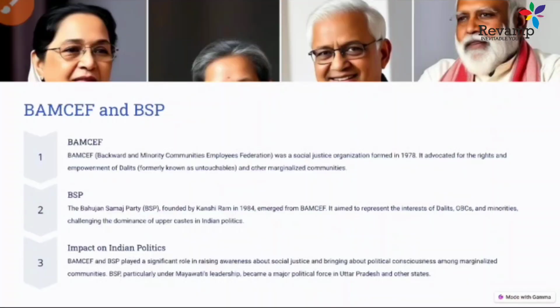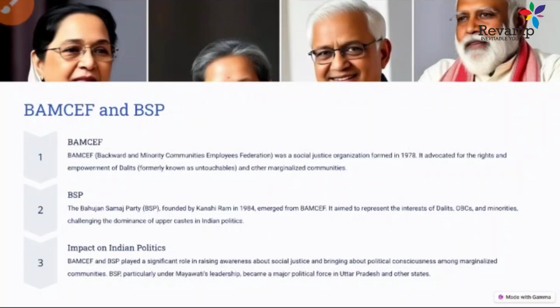The next thing is BAMSEF and BSP. What is BAMSEF? Its full form is Backward and Minority Community Employee Federation. So this was formed, but it was not an ordinary trade union. It started for a strong position in the politics of minorities. They started talking for the Dalits or marginalized communities. And from BAMSEF, a lot of new parties emerged, and out of it, the BSP, one of the very famous parties, the Bahujan Samaj Party, emerged.